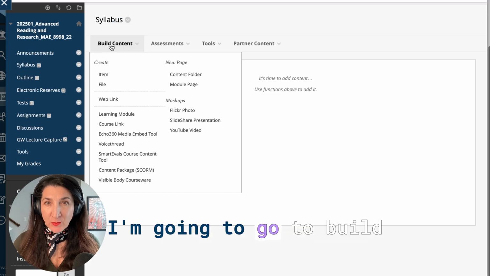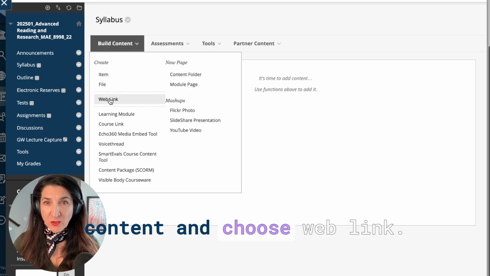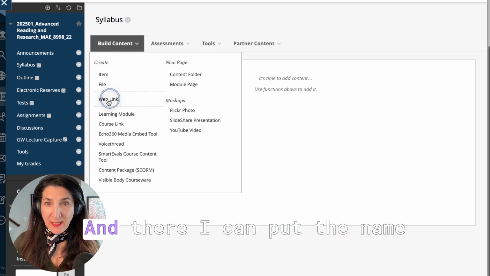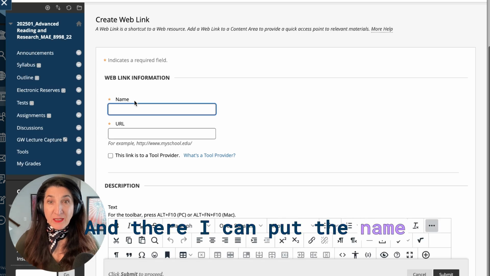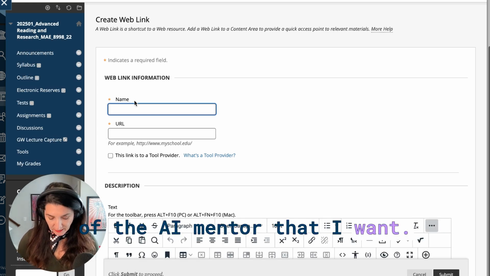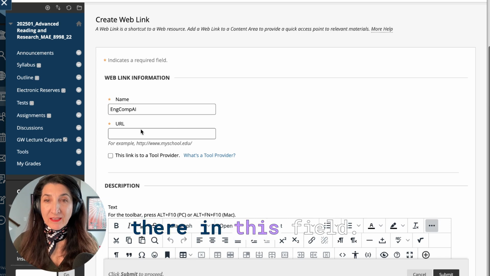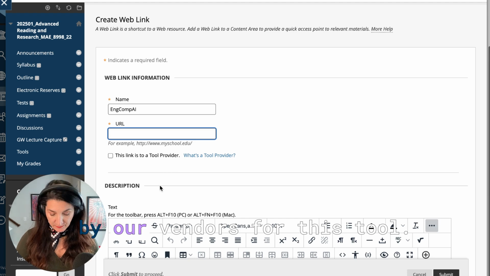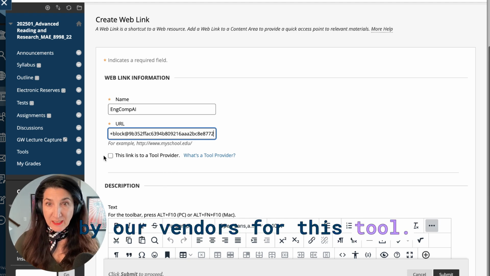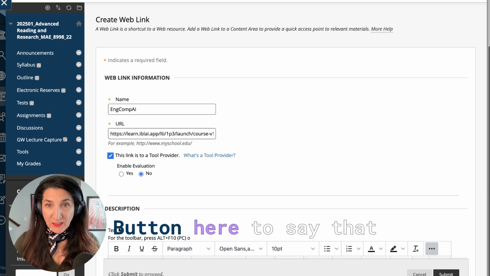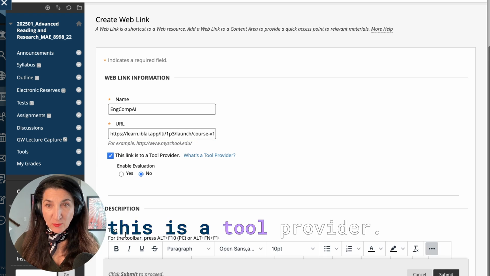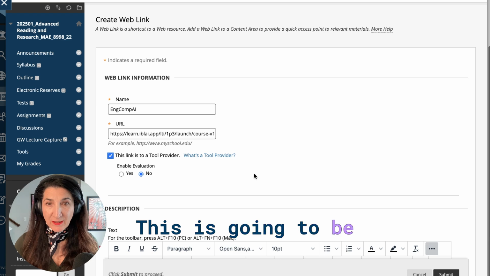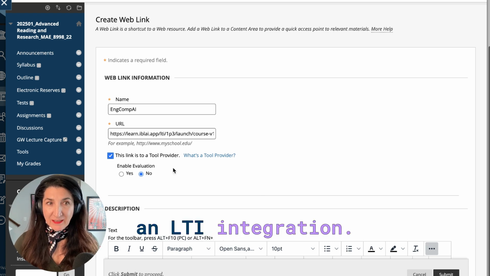I'm going to go to Build Content and choose Web Link. And there I can put the name of the AI mentor that I want. I will put the URL there in this field, the URL that was provided by our vendors for this tool. Click on this button here to say that this is a tool provider. This is going to be what selects it as an LTI integration.